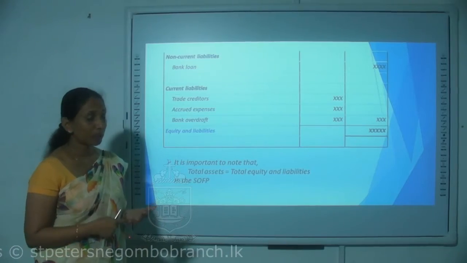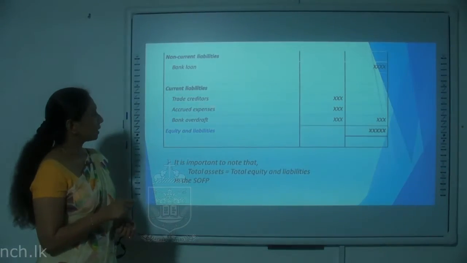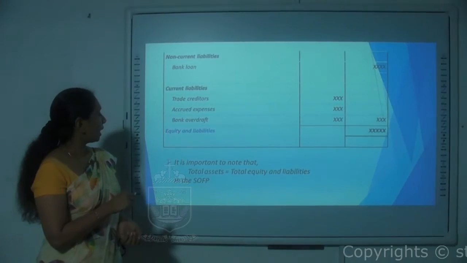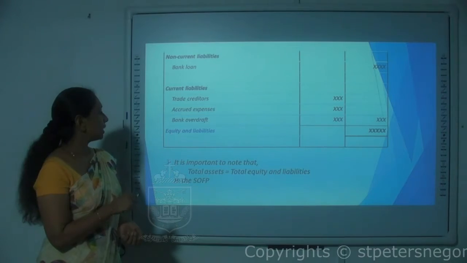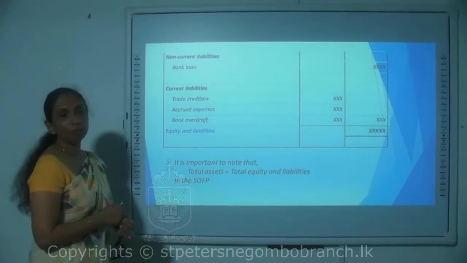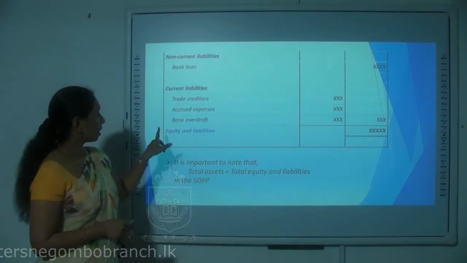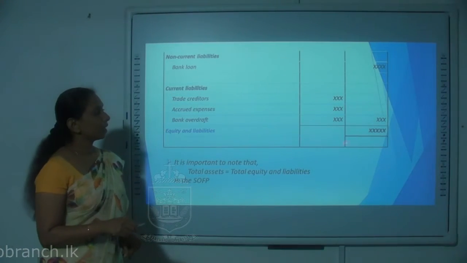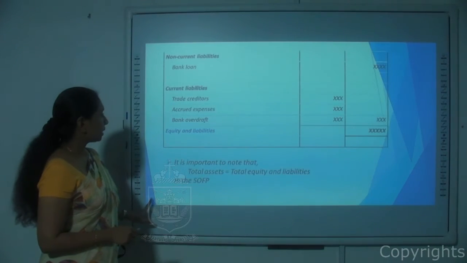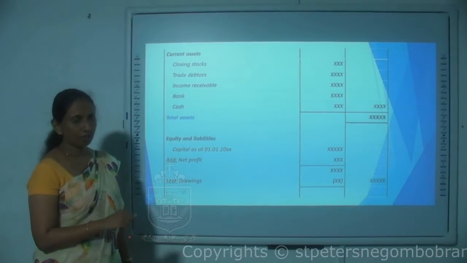The equity total, the non-current liabilities total and the current liabilities total will add up together, and it will give you the total equity and liabilities value. And the most important thing in the SOFP is that the total equity and liabilities value should be equal to the total asset value.